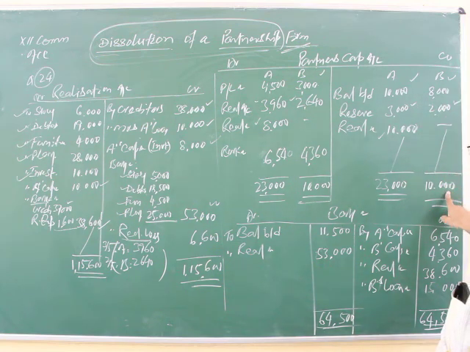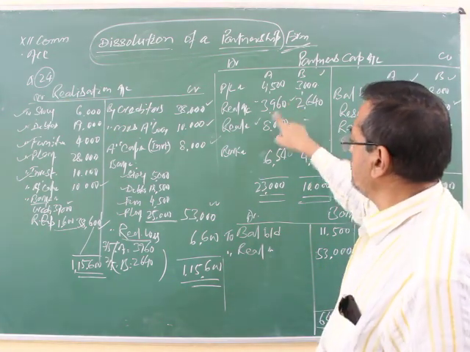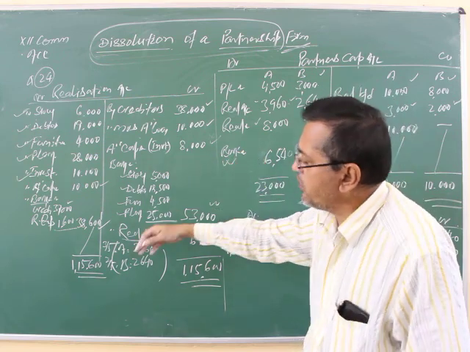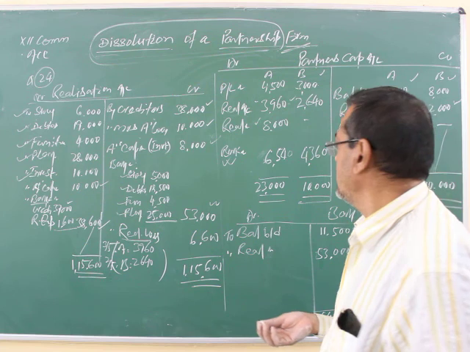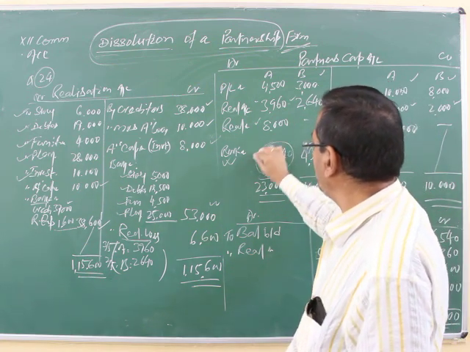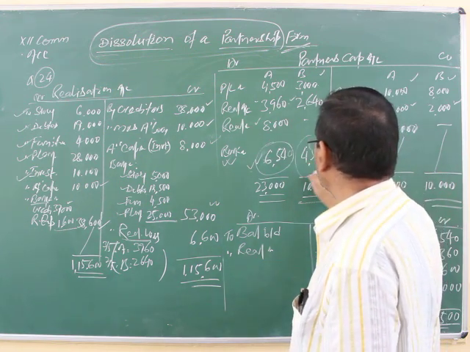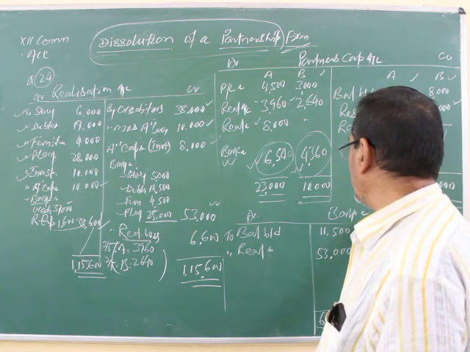Total 10,000 and total 23,000. It means credit is more than debit, so partners are entitled to get this at the time of dissolution, after making all the payments of liabilities, all settlement of the external liabilities. Understood? So A is entitled to get 6,540. A is to be paid and B is to be paid 4,360. Later we have to prepare the bank account.